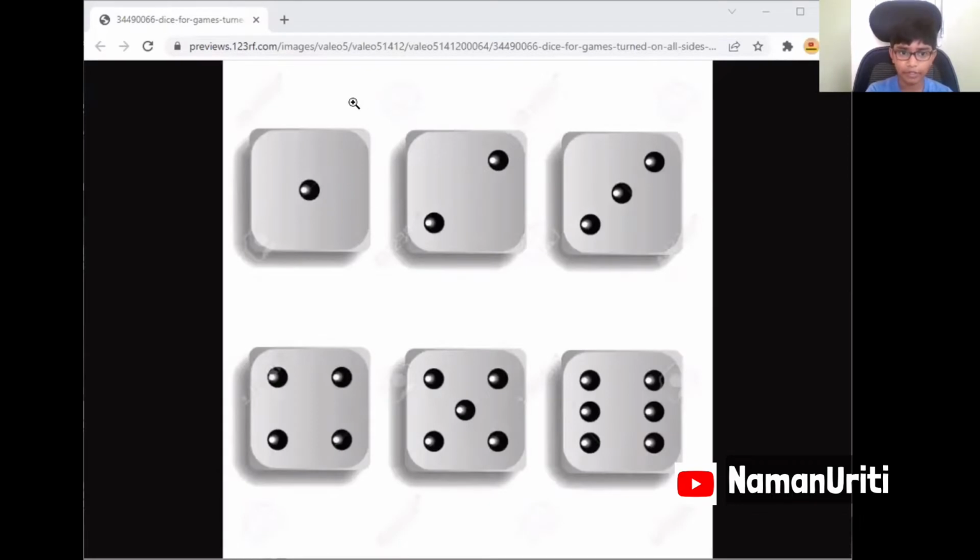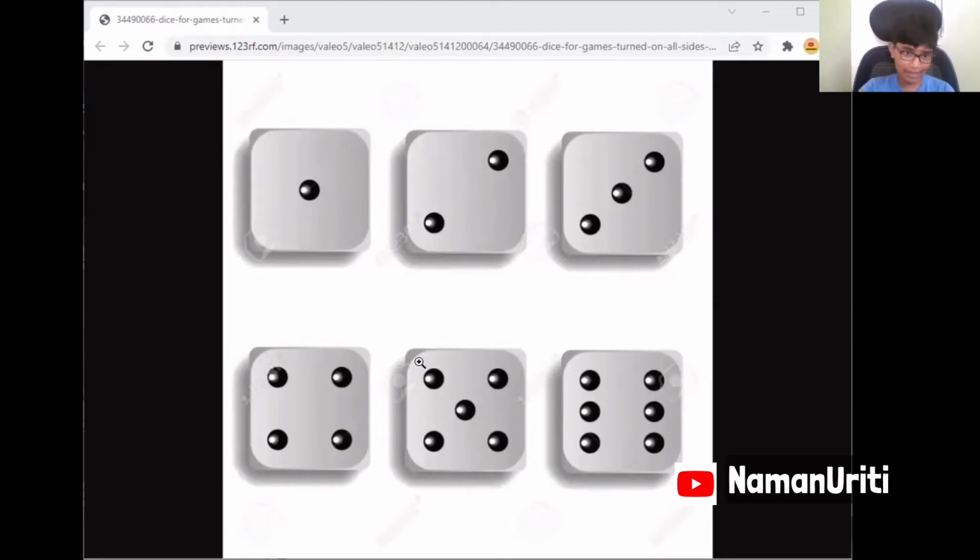Okay? So, first, let's see all the 6 sides of a dice cube. As you could see here, there is 1, 2, 3, 4, 5, 6. So we are going to program this way only.